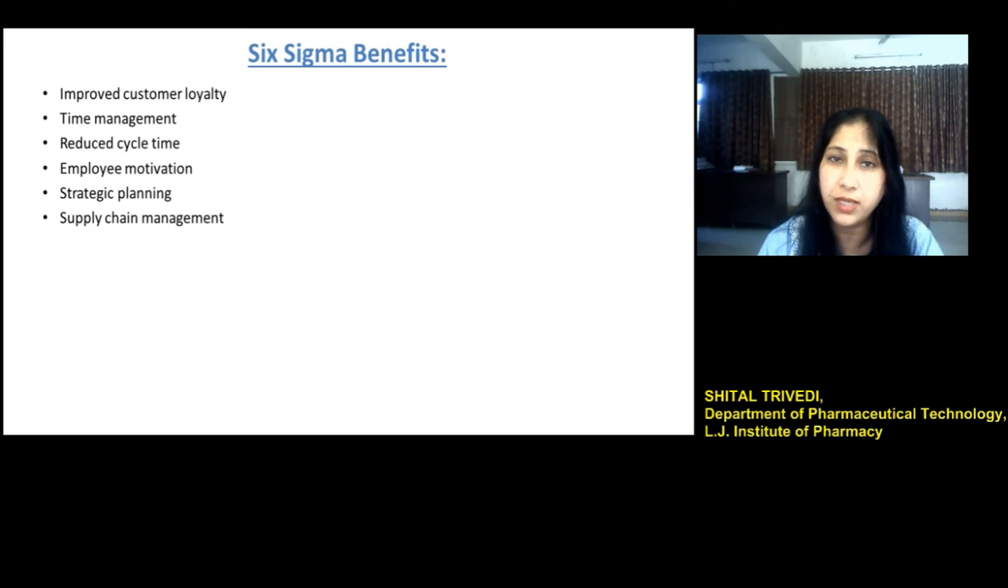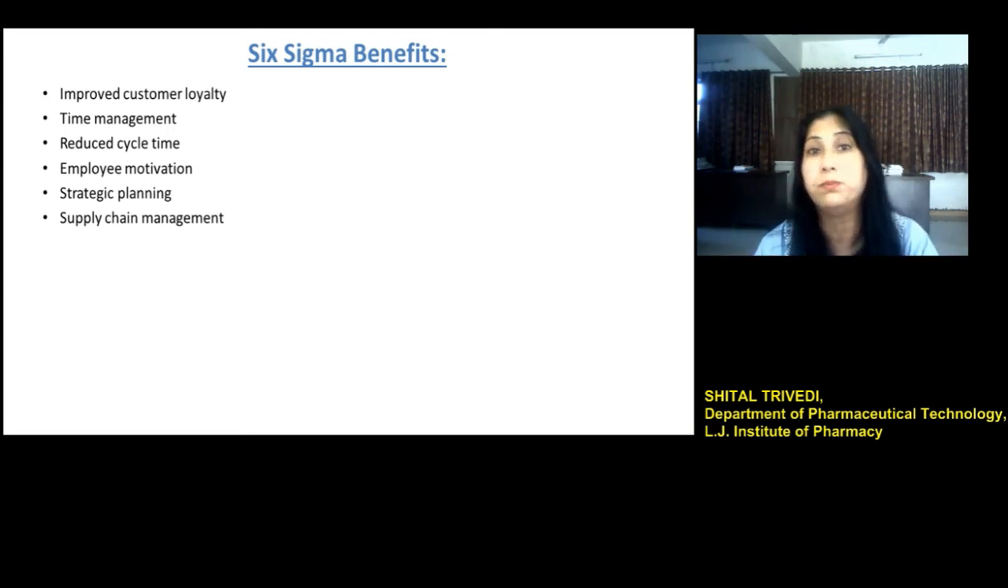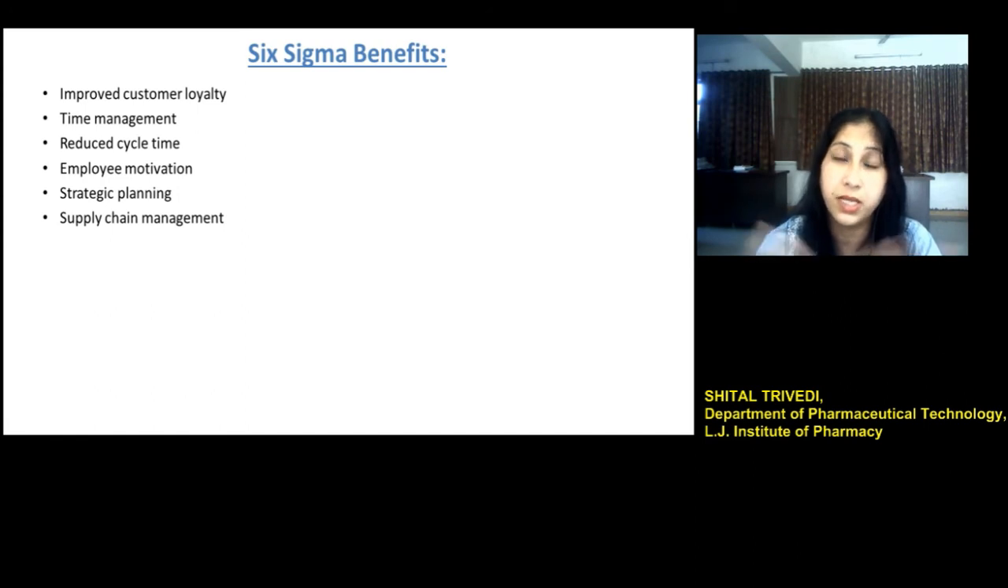Another benefit, that is reduced cycle time. So this Six Sigma concept involves process optimization. So it reduces the time taken for the production process. So ultimately that also results in profit, because when cycle time is reduced, it involves the reduction in the resources that can be utilized for the production. So that ultimately results in profit. The Six Sigma concept also results in employees' motivation.